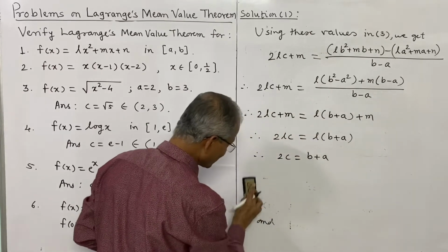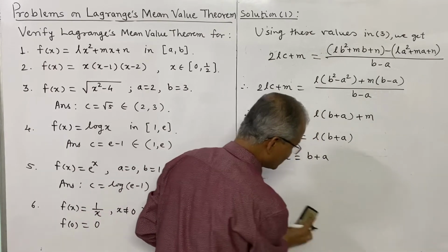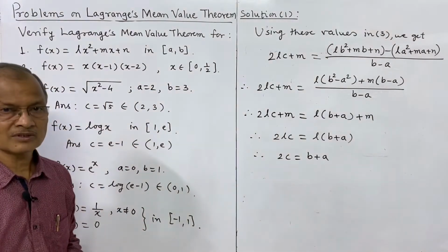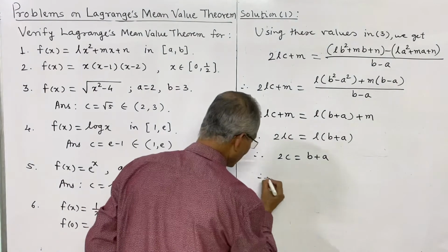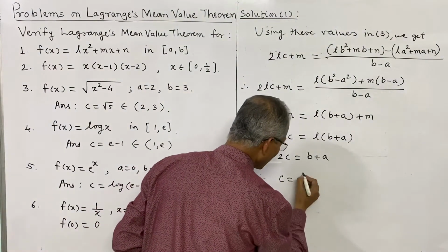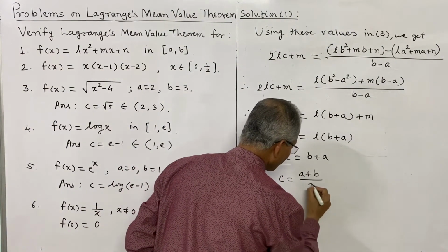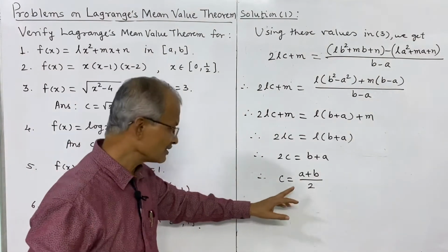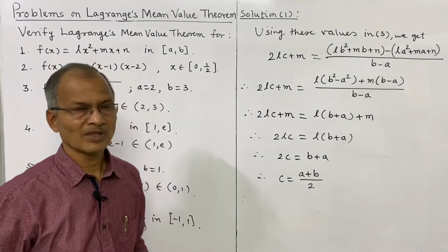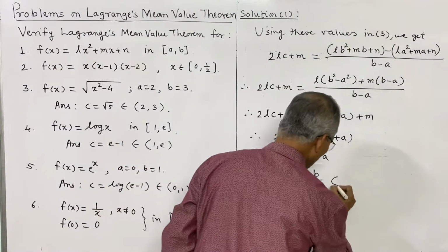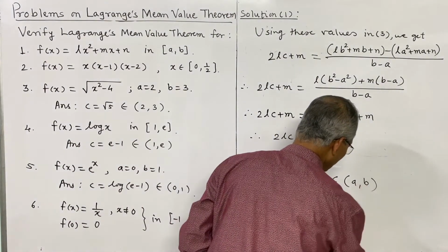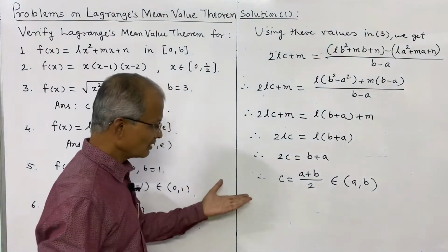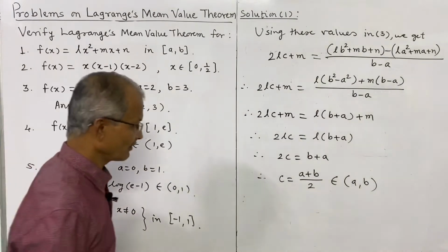So we have to find c, and we have to check whether that c is in the open interval a comma b, then the theorem is verified. What we obtain is c equals a plus b divided by 2, and certainly by the midpoint formula this is the midpoint of the interval ab. So therefore this belongs to the open interval ab. This value is in between a and b, and this shows that the theorem is verified.